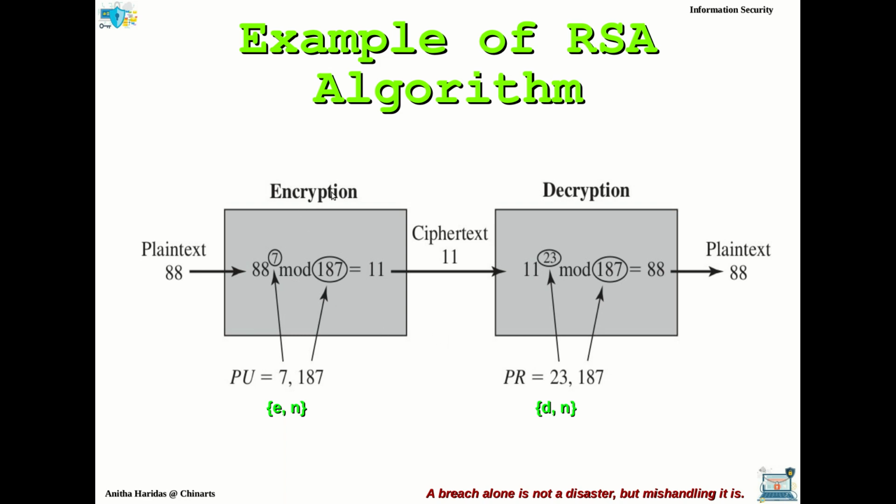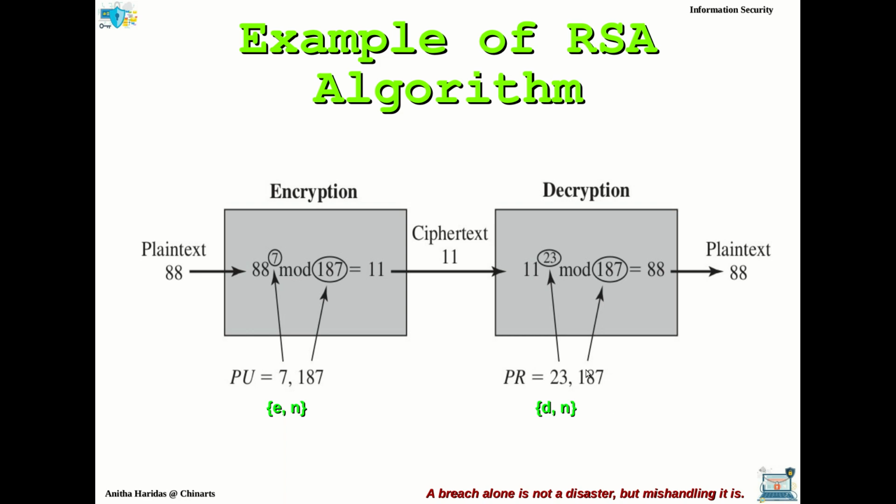So how do you do the encryption? M power E mod N, right? E and N is 7, 187. M is the plain text block with value 88. So 88 power 7 mod 187 will be equal to 11. And this 11 will be generated as the ciphertext, and it will be received by Alice, and Alice will be decrypting with her private key D comma N.